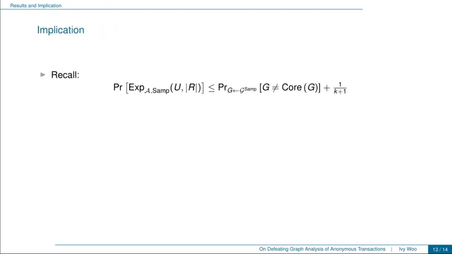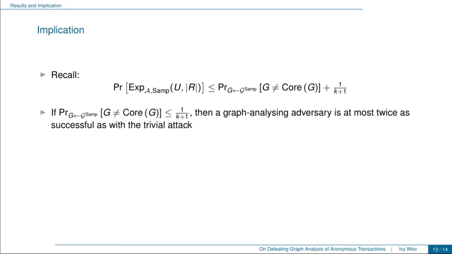Finally, going back to our security game, which is also our global anonymity measure of ring samplers. We want to upper bound the winning probability of the adversary, and earlier on we had this relation here. If we set the probability of G not equal to core G to be at most this fraction here, then we see that a graph analyzing adversary is at most twice as successful as with the trivial attack.